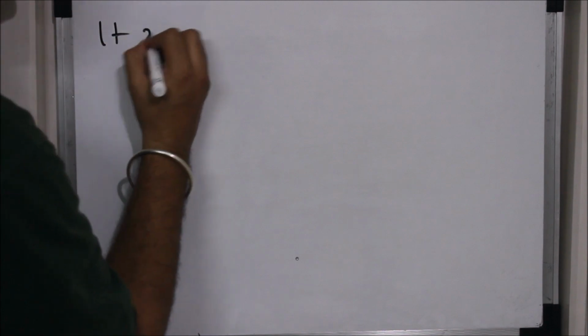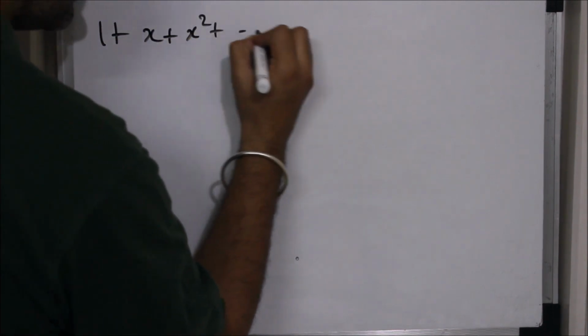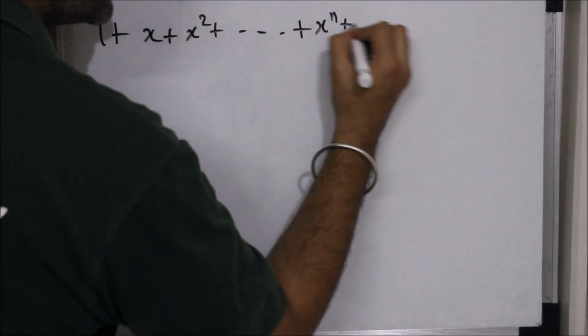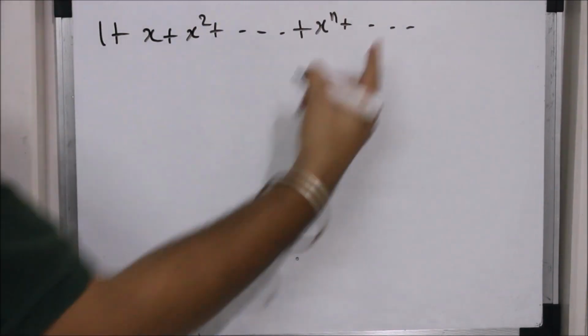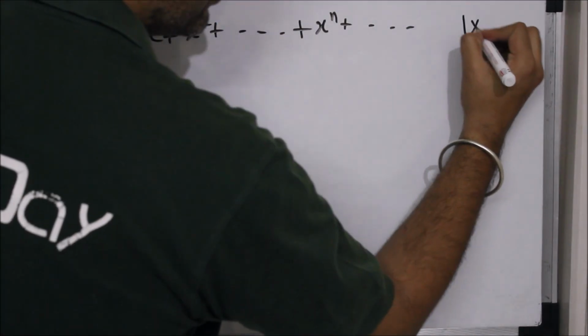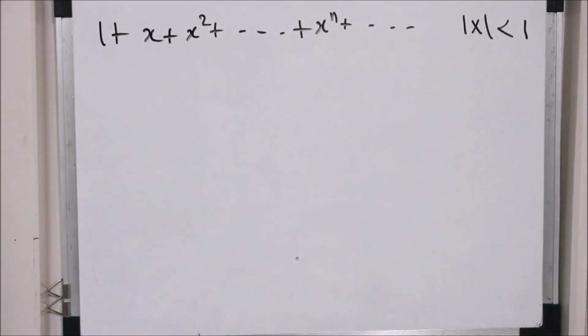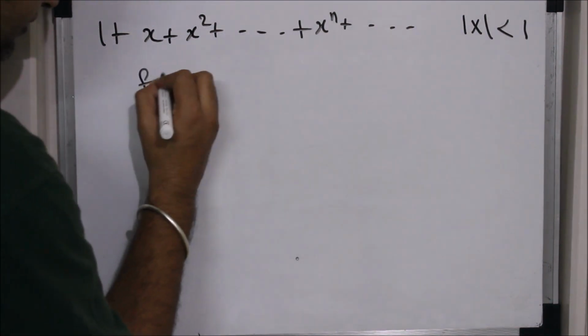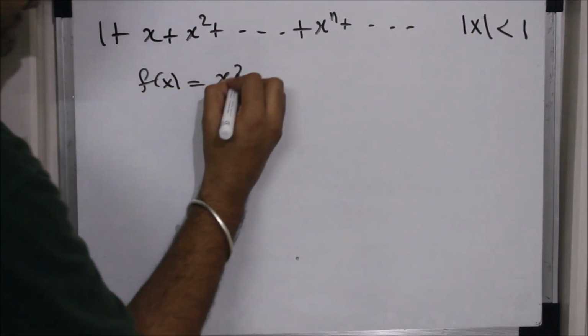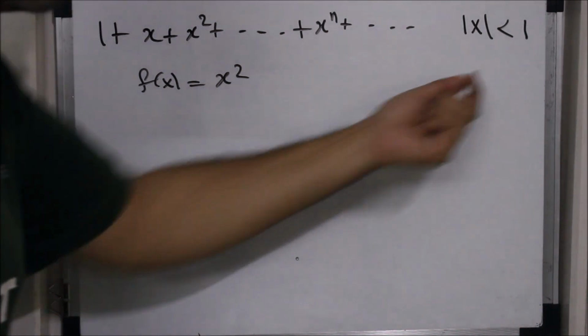So what is the example? Let's take the standard power series, the geometric series: 1 plus x plus x square plus x raised to n and so on. I know that this is a convergent series whenever mod x is less than 1. Now if I take a function f of x equal to x square, is x square continuous in this interval? Yes.